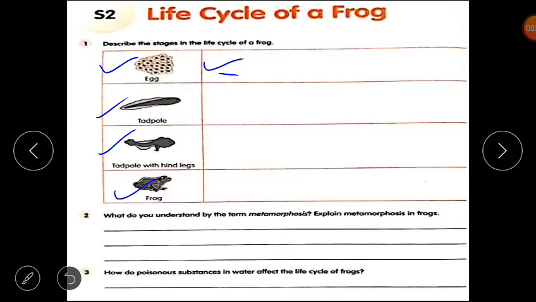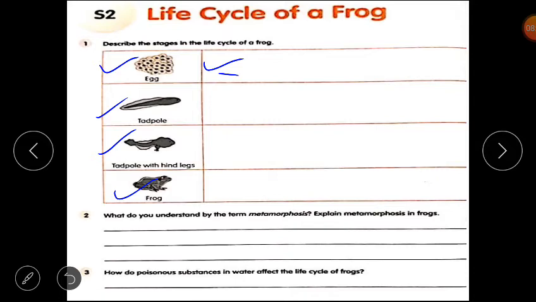Next one is, what do you understand by the term metamorphosis? Explain metamorphosis in frogs. So you have to describe the metamorphosis in frogs. Clear, students?